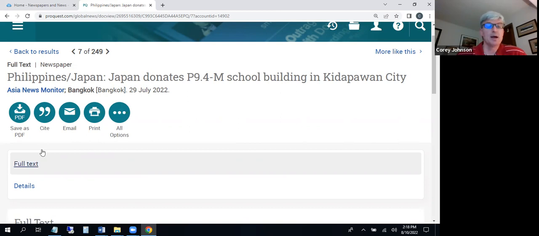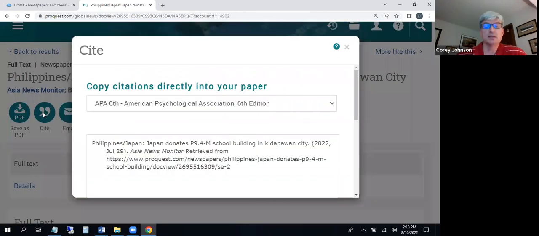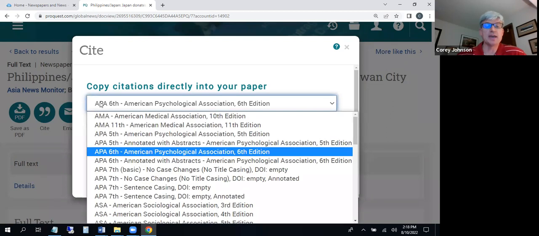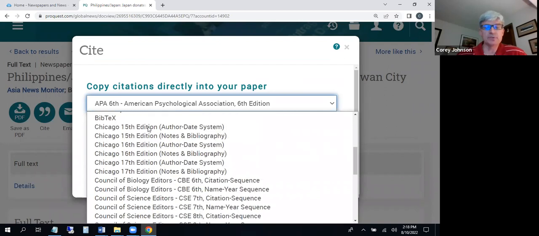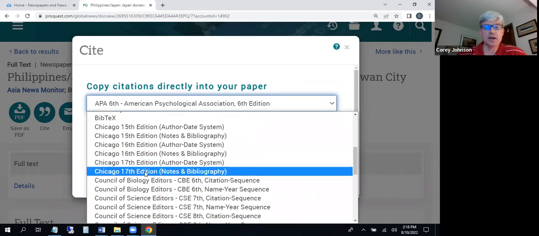You can certainly email the full text of the article to yourself as well, and print and other kinds of things. I also want to note, if I click this cite icon, that you can cite your article as well. And for RCI and for this project, you will be using Chicago style, the 17th edition. You'll see here that this citation defaults to APA, which we don't want. So I'm going to open it up and come down here to the Chicago area.